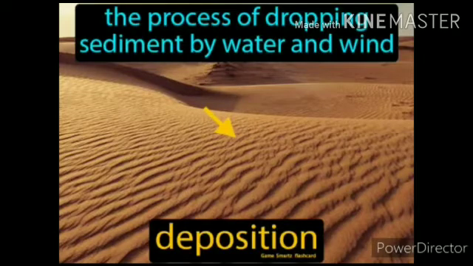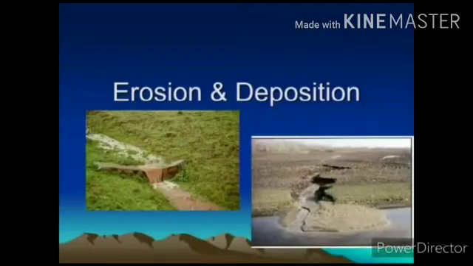This process is called deposition. Students, erosion and deposition are activities of opposite nature. The first one is removal of surface material like sand, and the second one is eroded material getting deposited or